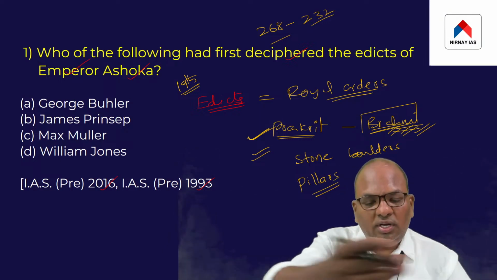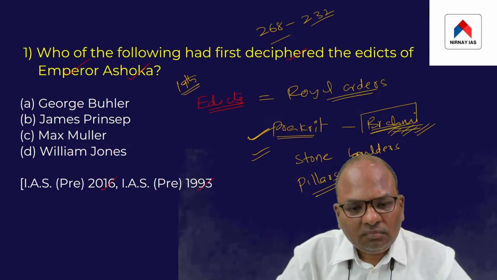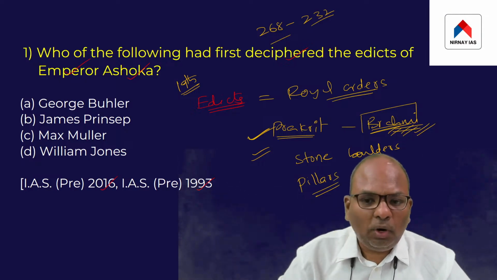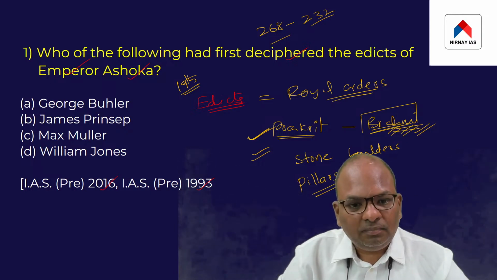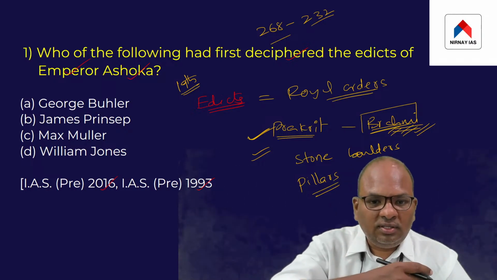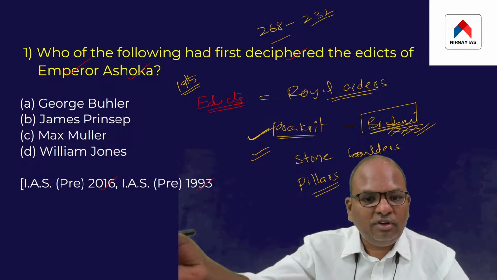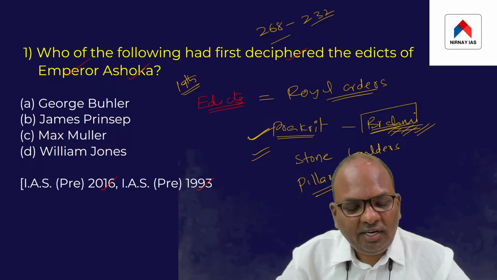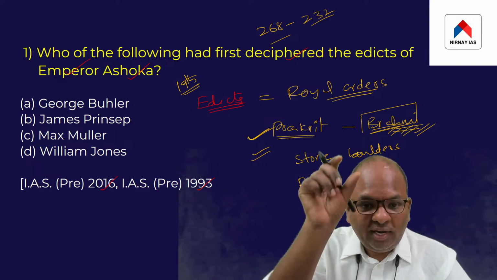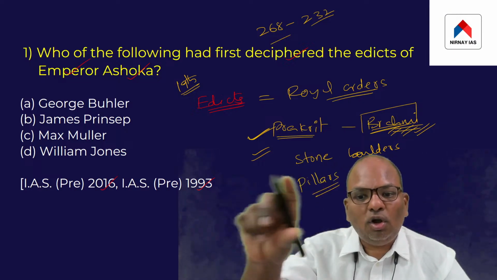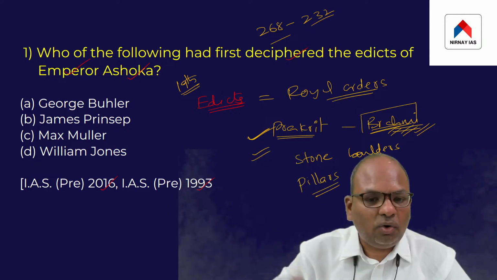So though a number of Ashokan pillars and stone boulders were found spread across the Indian subcontinent, no one actually understood what was written on all of them.